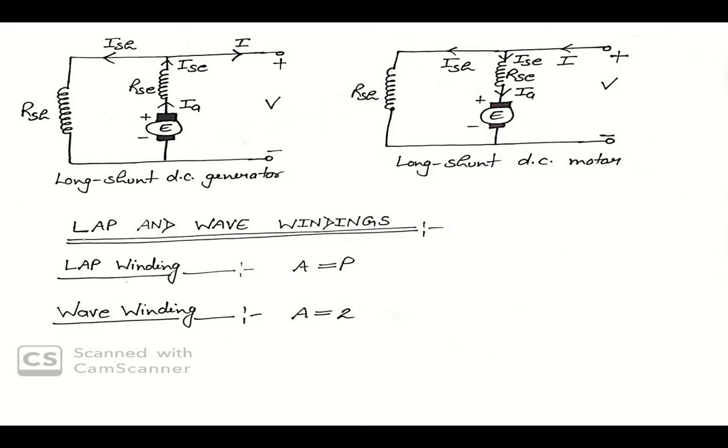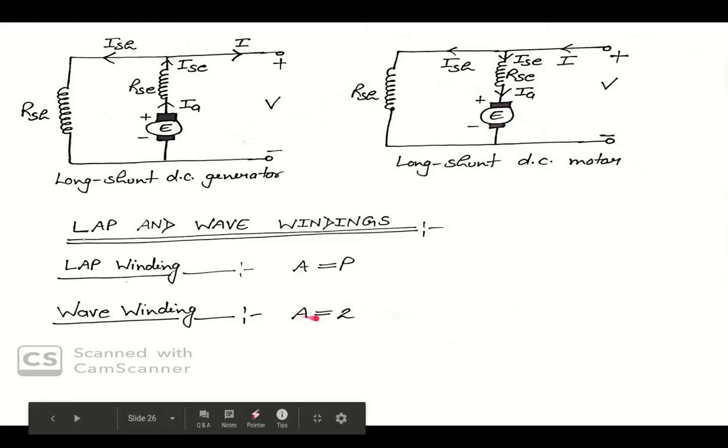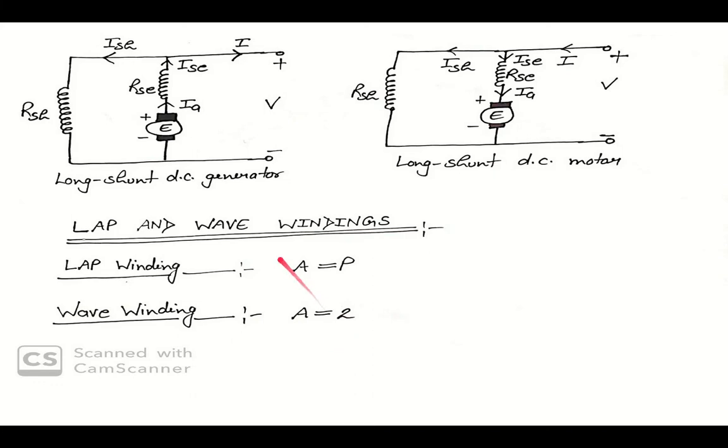That means in wave winding A equals 2, where A is the number of parallel paths. So for lap winding A equals P, and for wave winding A equals 2.